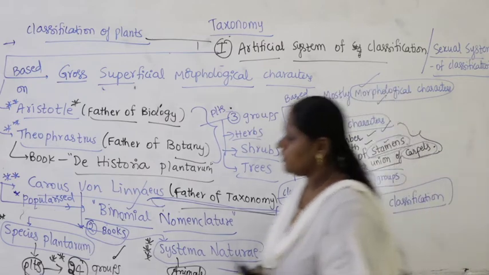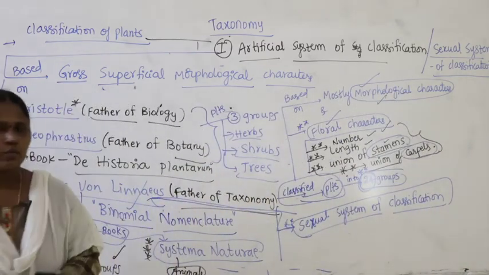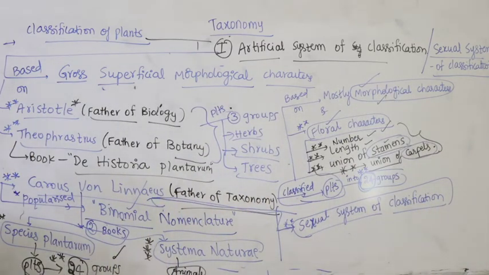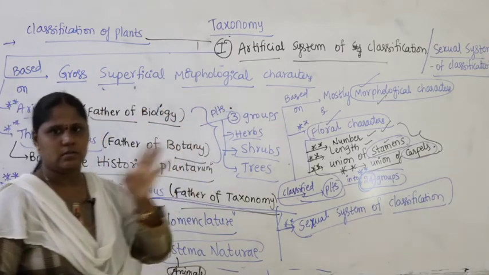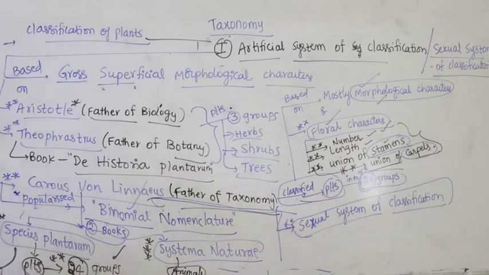So, what are the important things we have to look at here again? Look here: the artificial system of classification is based on gross superficial morphological characters. Gross means overall morphological characters are taken into consideration.